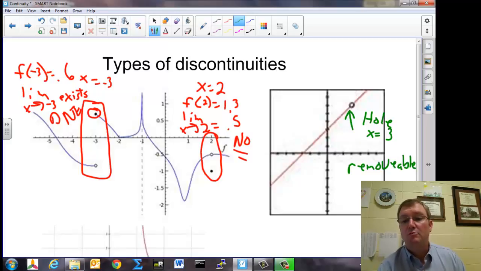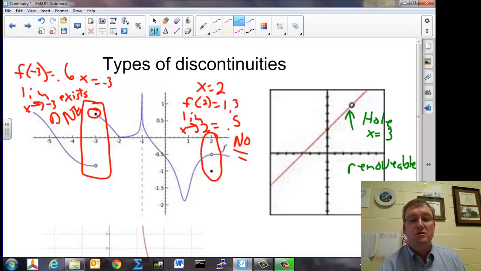Removable discontinuity, because simply by redefining the definition, if we were to define the function to be this one point with this value right here at this point, then this function would be continuous. So it's a removable discontinuity.